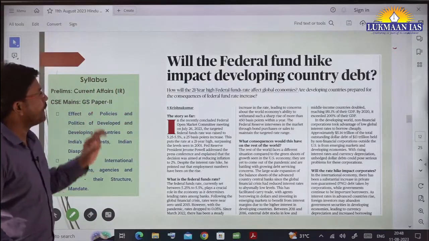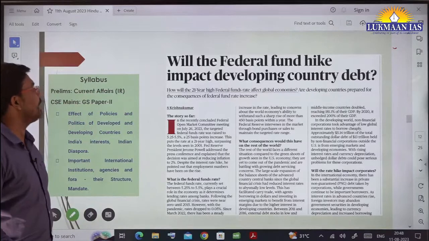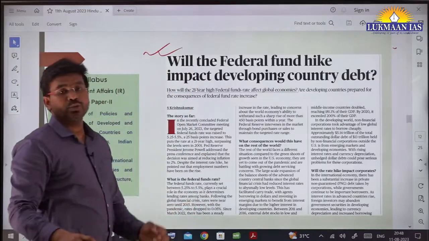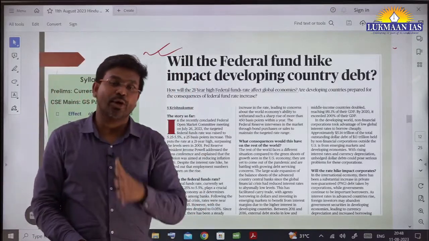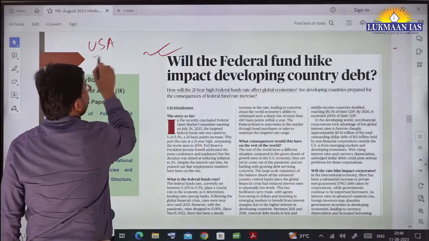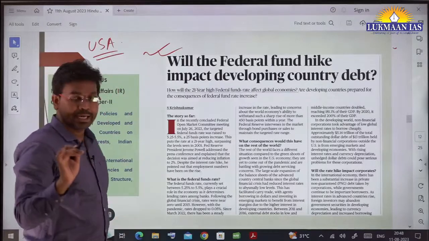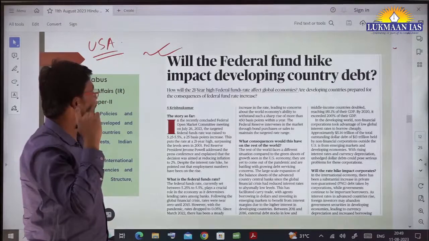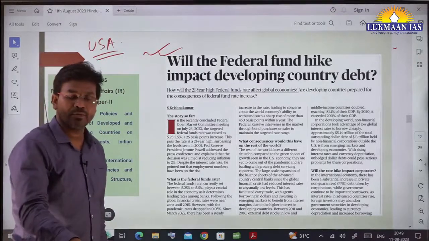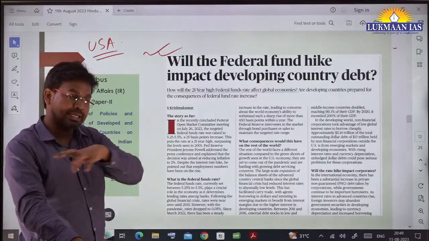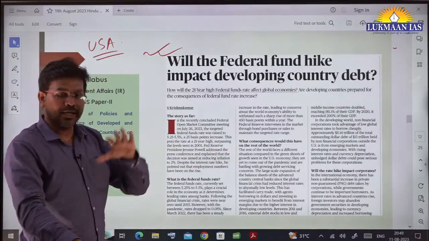It says, will the federal fund hike impact developing countries' debt, okay. So now this topic is with reference to the economy of the United States of America. In the United States of America there is the Federal Reserve, like in India we have the Reserve Bank of India, which regulates the entire banking sector in India.